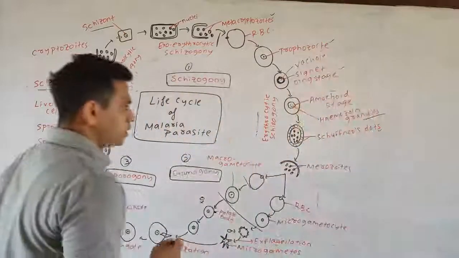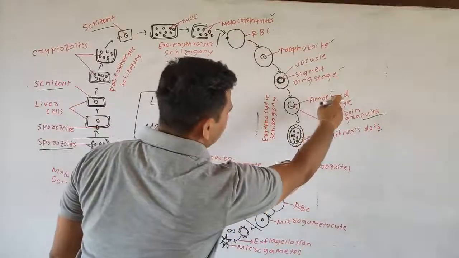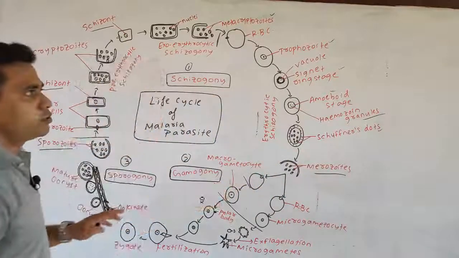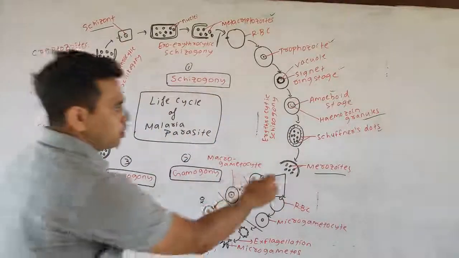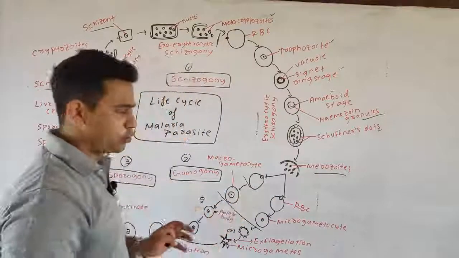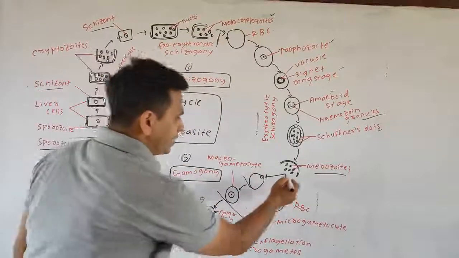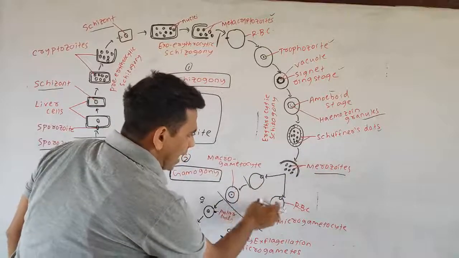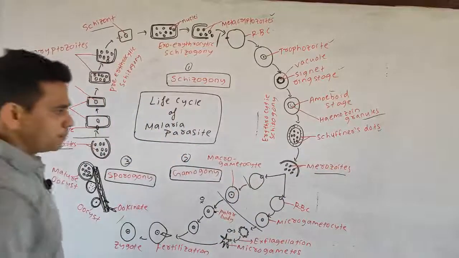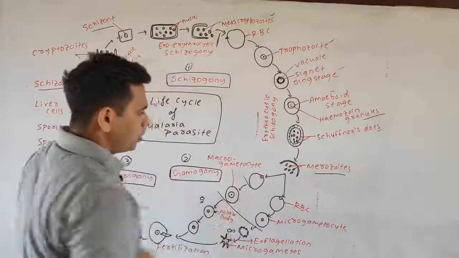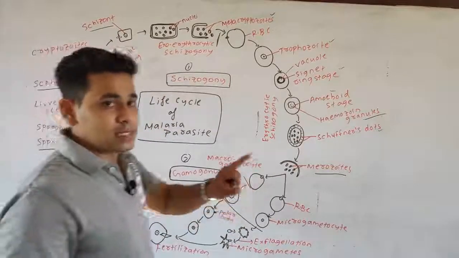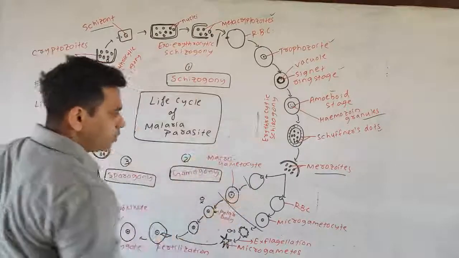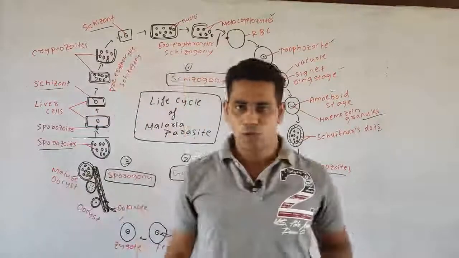Further, in the amoeboid stage, now the merozoites are being formed. When the RBC is full of merozoites, it bursts. These merozoites further infect or feed upon two healthy RBCs. So up to this much is your erythrocytic schizogony. Up to this much is your hepatic schizogony. Now it comes to the end of your erythrocytic schizogony.